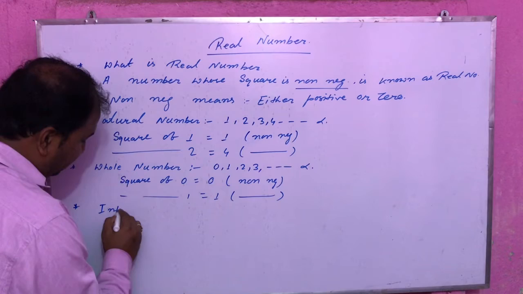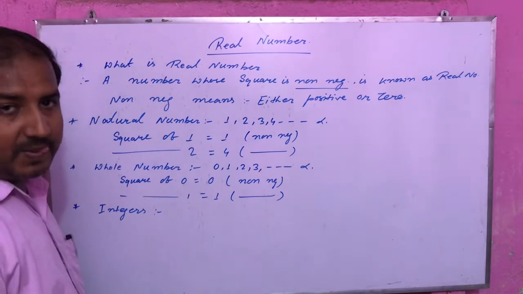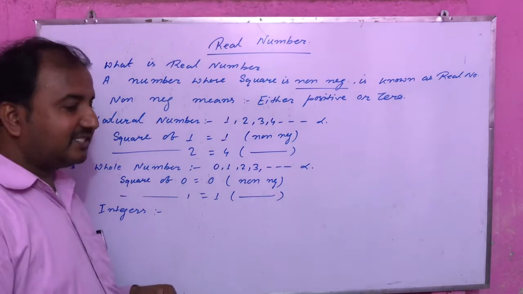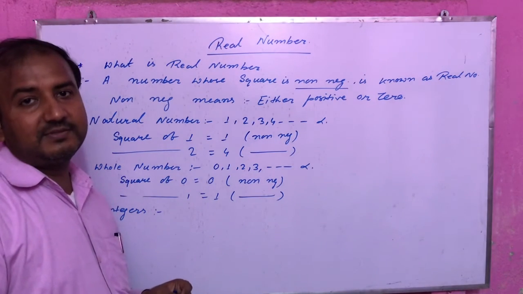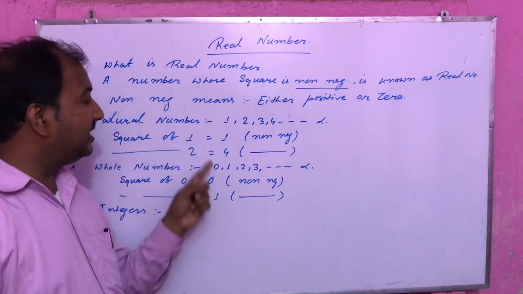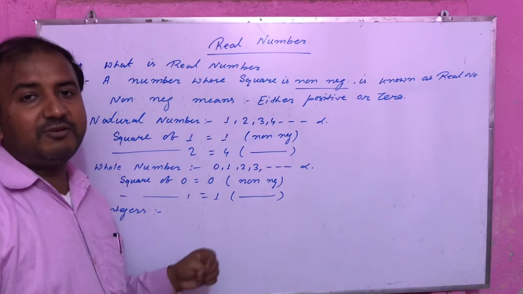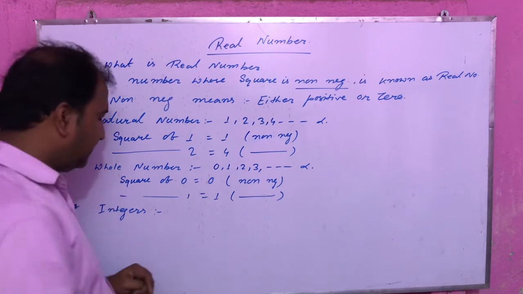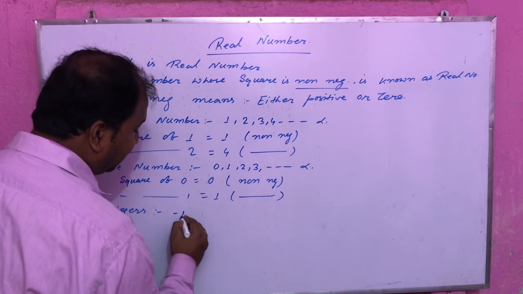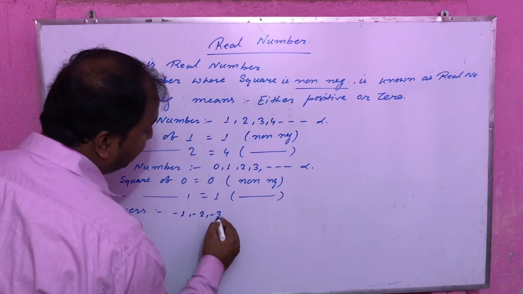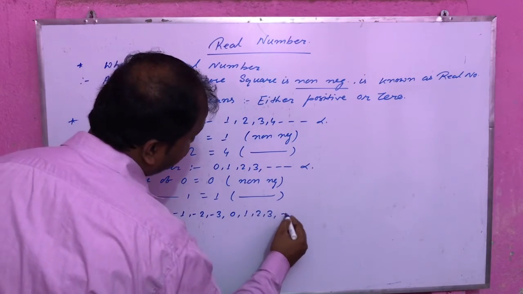Another one is integers. If we go through the integers, the negative or positive form of natural numbers, or you can say whole numbers including 0, are known as integers. Examples of integers: -1, -2, -3, 0, 1, 2, 3, and so on.